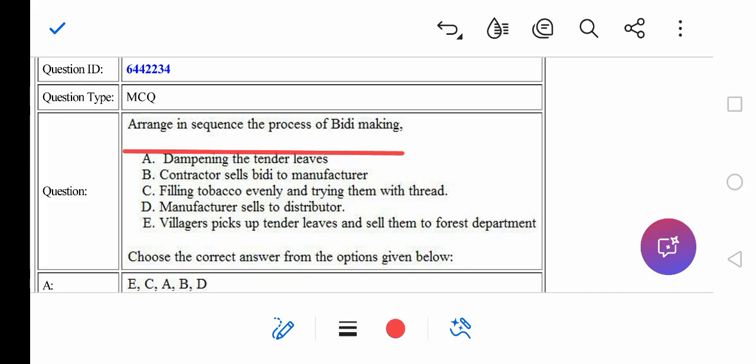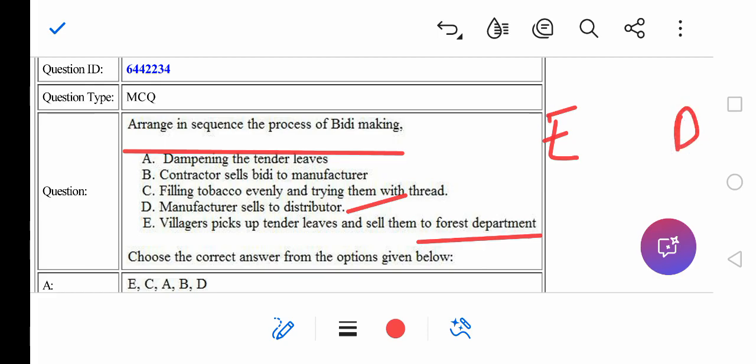So going ahead, option A, dampening of the tender leaves. Option C, contractor sells to BD manufacturer, filling tobacco evenly. Option D, manufacturer sells to the distributor. So this will be the last one, right? Option E, villagers pick up tender leaves and sell them to the forest departments. So we can go like this. Option A will be the first one.